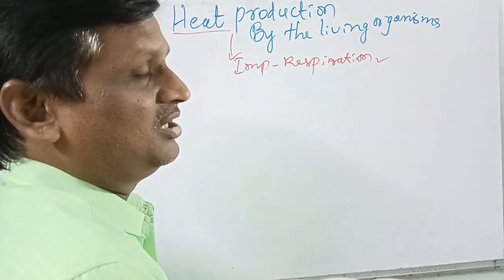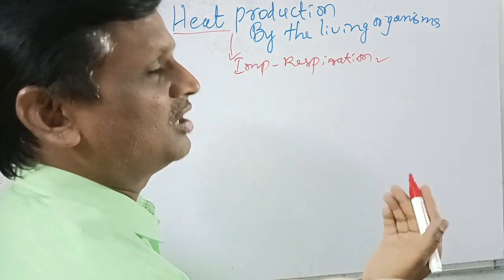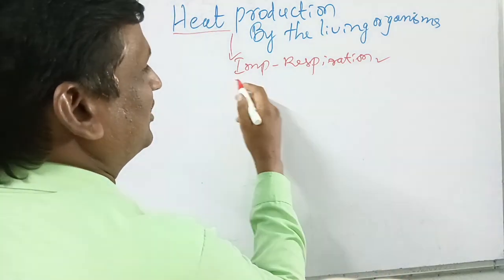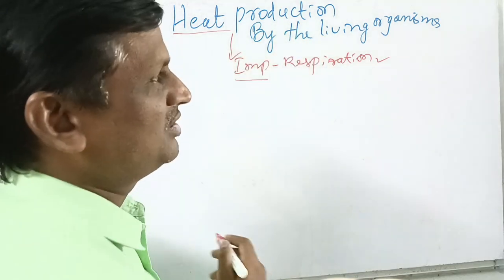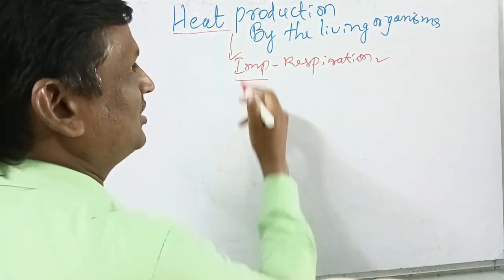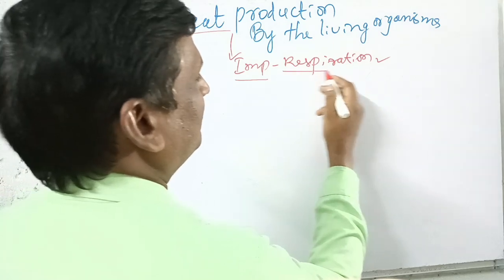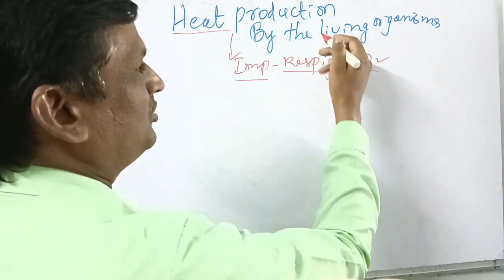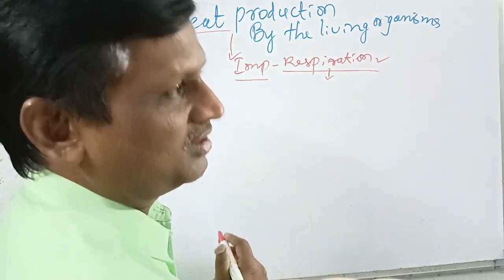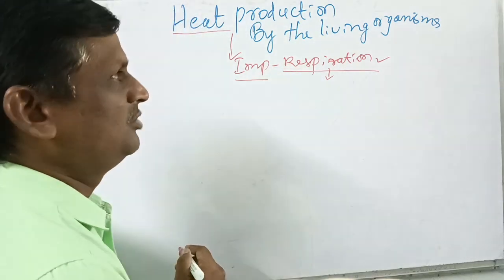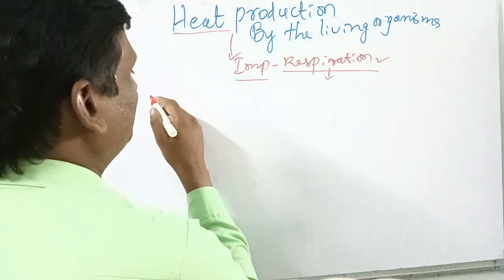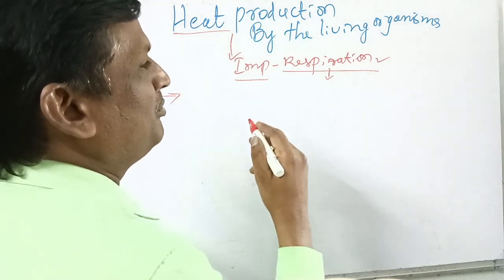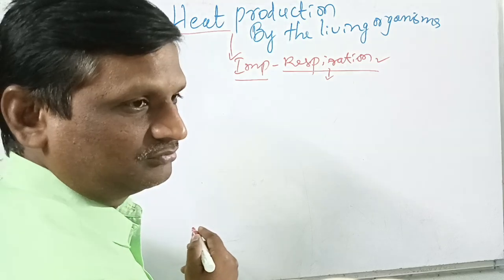At the same time, the cells in the body also produce heat during respiration. So indirectly we can understand heat production by the living organisms. In the process of respiration, when energy is produced, heat is liberated. So that is about heat produced by the living organisms. This heat is constantly maintained in our body.